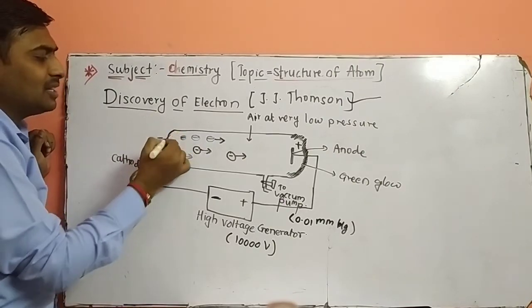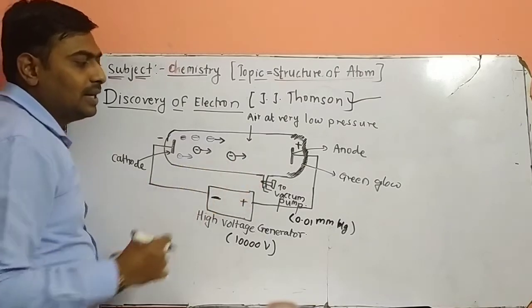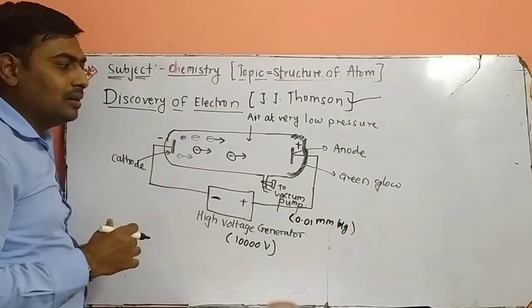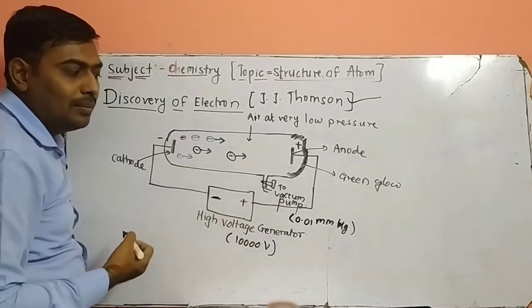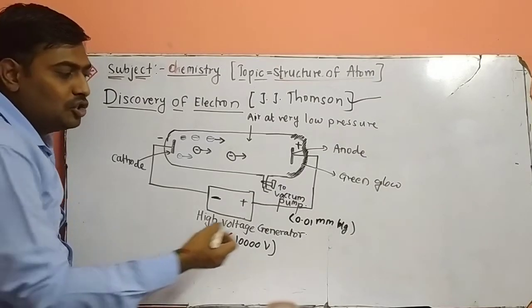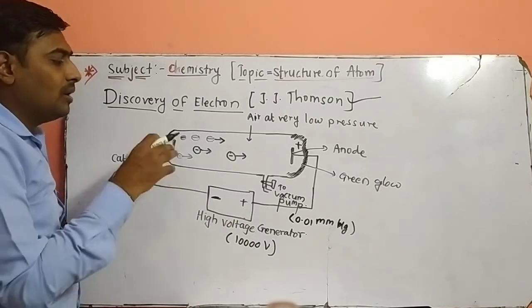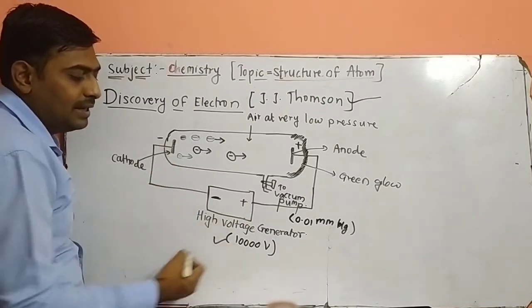So we'll see the construction of the experiment. A long cylindrical discharge tube is attached to a vacuum pump. Very low pressure is applied here, 0.01 mm of Hg pressure. And very high voltage is applied.